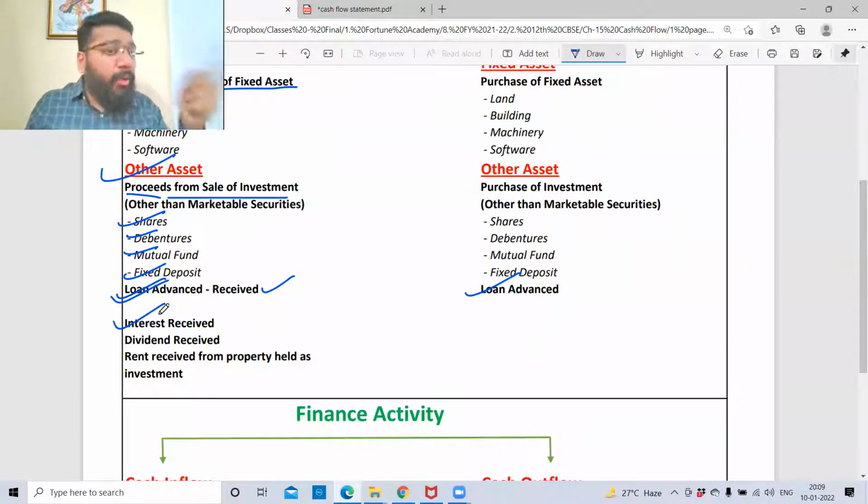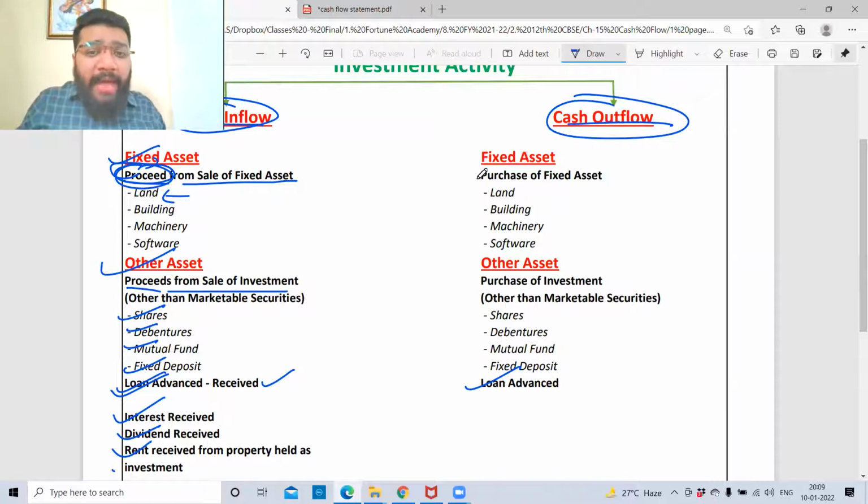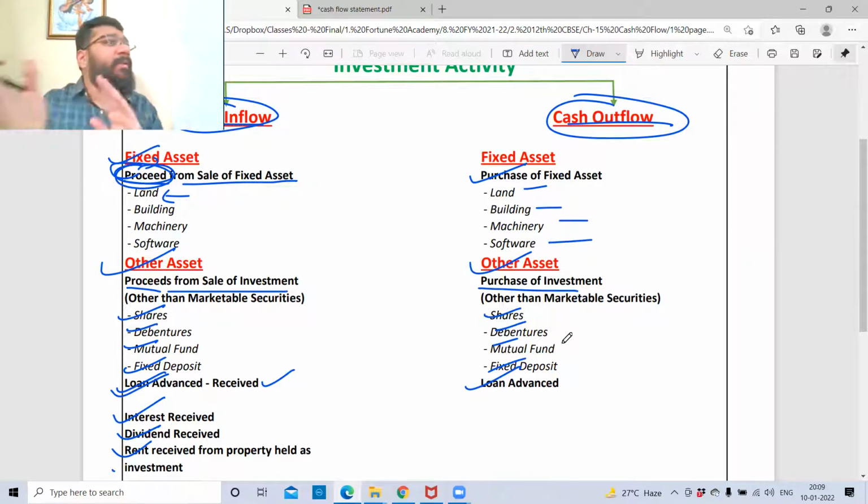Interest received in relation to other assets, interest received on this advance of loan. Dividend received on investment. Rent received on property held as investment. I had a property, I gave it on rent. That's not my core business activity, so that is cash inflow from investment activity. So what is a cash outflow? Cash outflow for the purchase of fixed assets such as land, building, machinery, software. Outflow of cash for the purchase of investments other than marketable securities, in shares, debentures, mutual funds, and fixed deposits. So these are the cash inflows and outflows. I'll be sharing this document with you for a quick summary.